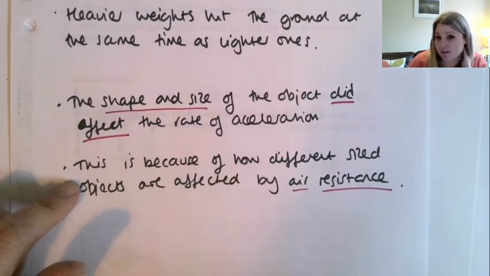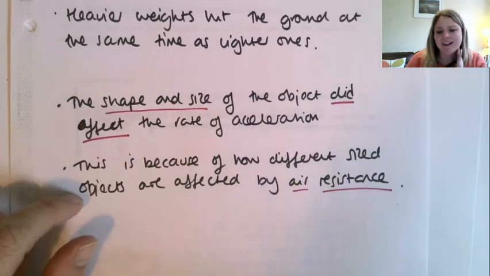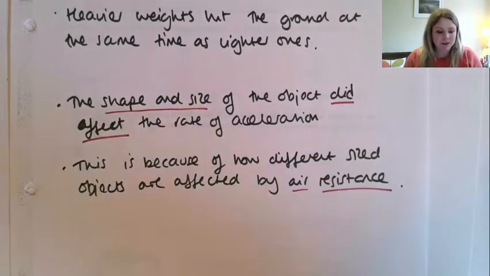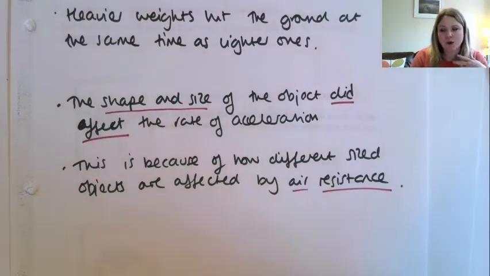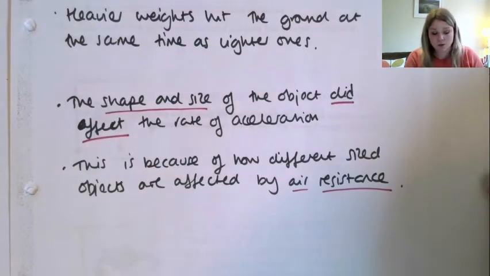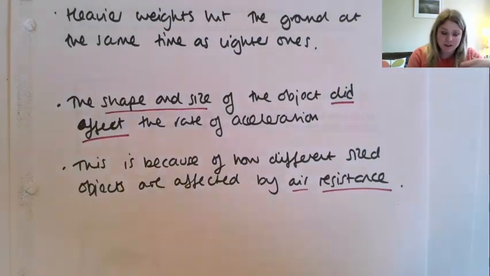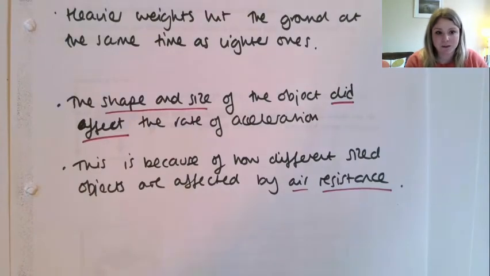This is because of how different sized objects are affected by air resistance. Now, what we will find is that quite often physics questions neglect air resistance. So they'll say air resistance is negligible, which means that it's so small that you just ignore it. It doesn't have a big enough effect to take it into account. Or they'll say air resistance is ignored. So that just means that for that question, everything's accelerating down towards the ground at the same rate.